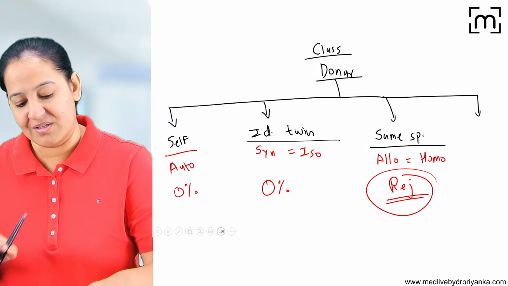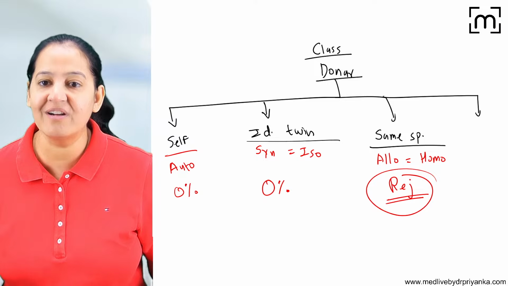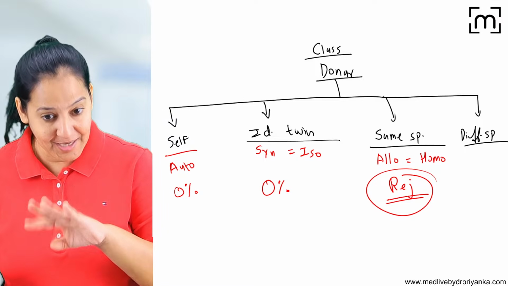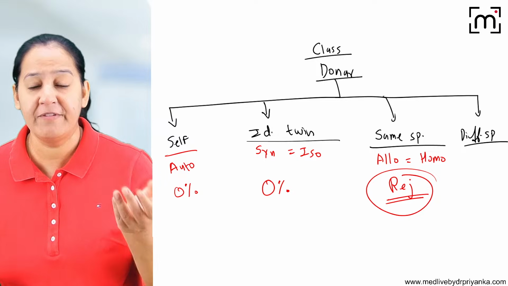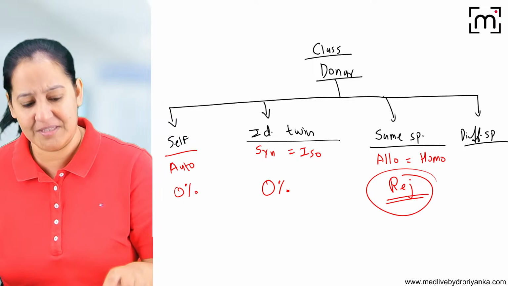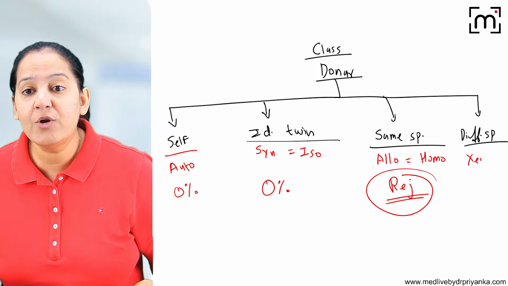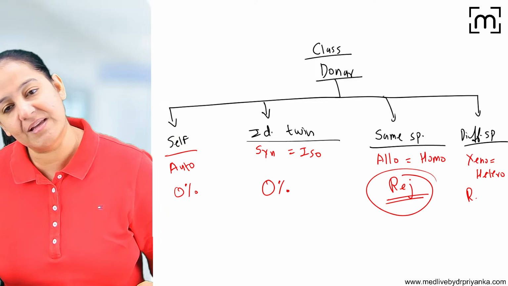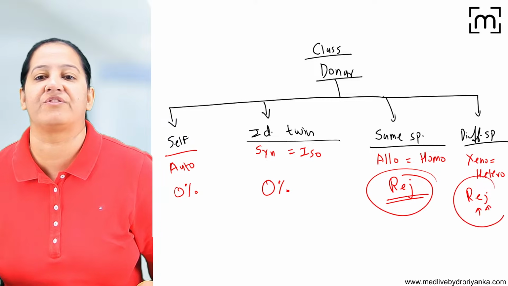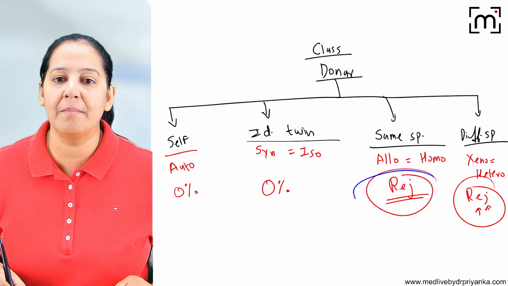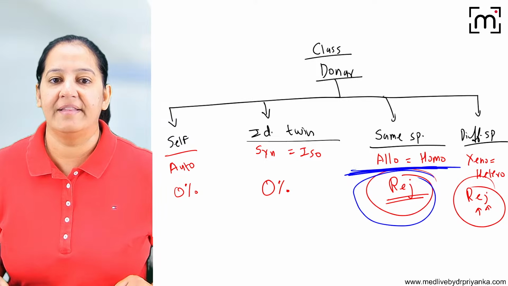Got it? And last, the worst type of graft is from a different species. We don't perform it now; in the previous era we used to. We take the organ from animals and implant it in a human. High chances of rejection. Such a graft is known as xenograft, also known as heterograft, because the species is different and there is a very high chance of rejection. Out of all the transplants we perform, the maximum will come in the allograft category.